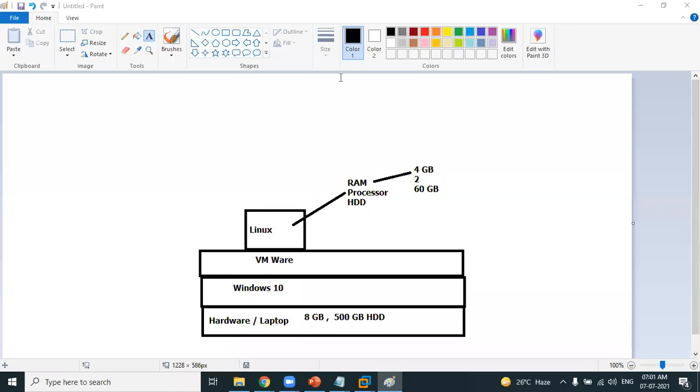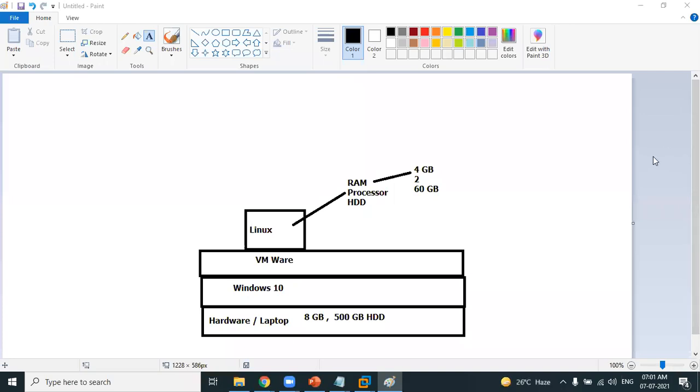Now, Sandeep, how much RAM have I allocated to the virtual machine? 4 GB. Okay, total how much RAM am I having in my actual laptop? 8 GB. That means out of 8 GB, 50% I have allocated to the Linux virtual machine. Clear about this? As simple as that.